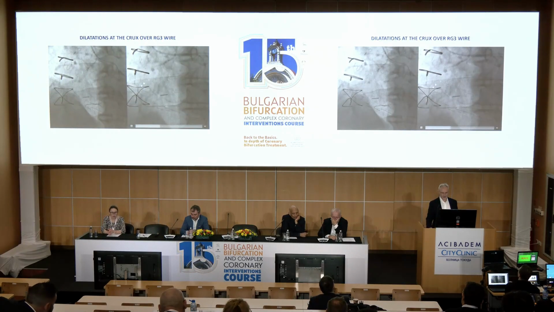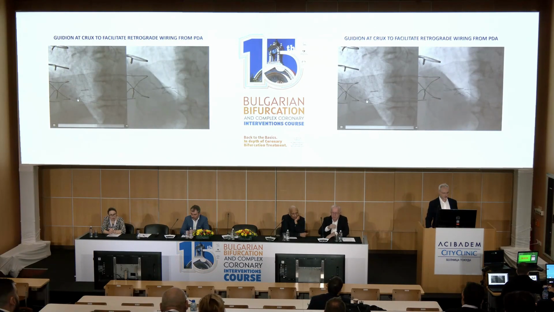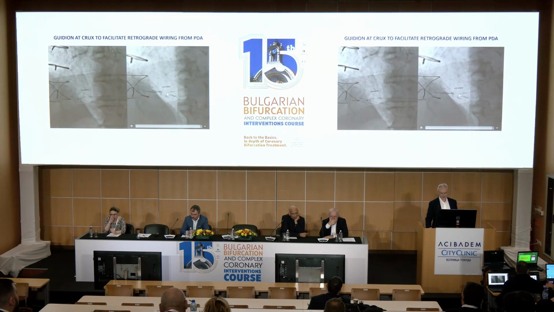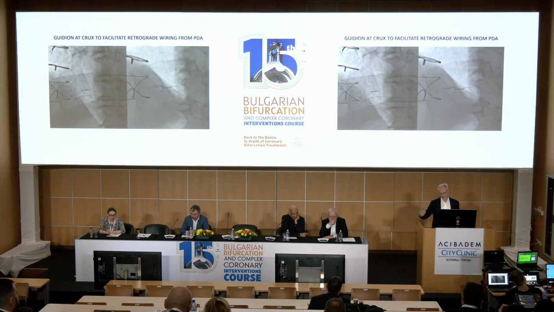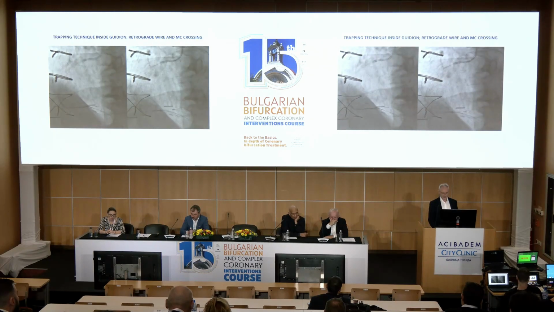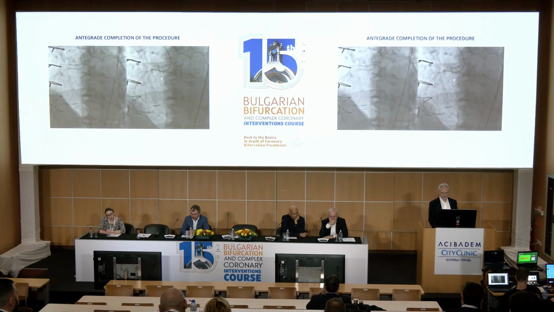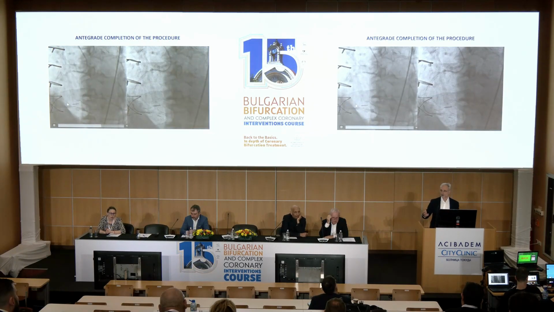And what happened is that we dilated all the vessel all the way to the crux. A dual lumen microcatheter and guiding catheter extension was brought exactly at the point of the bifurcation, and then you see that the retrograde wire from the PDA was able to be advanced into this guiding catheter extension, and that's how the wiring of the second vessel was done. And afterwards, there was an externalization, not to make the long story short. You see that two wires were externalized. They had to be exchanged into antegrade wiring. Because one of the things, as I told you, material entrapment can be an issue in these kind of cases.